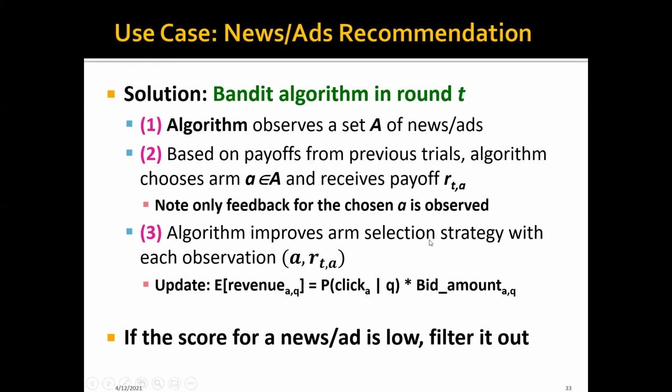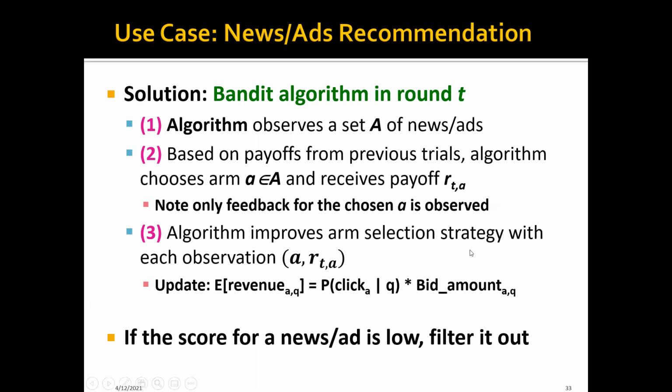And the first step in each round is that the algorithm will improve the arm selection strategy with each observation. For example, we will update the expected revenue by using the new expected CTR times the bid amount we already know.